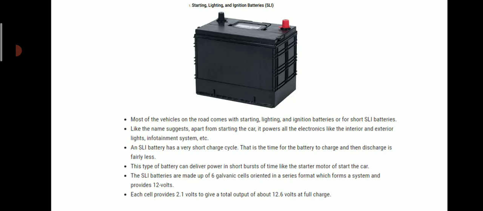That is, the time for the battery to charge and then discharge is fairly less. This type of battery can deliver power in short bursts of time, like the starter motor to start the car.